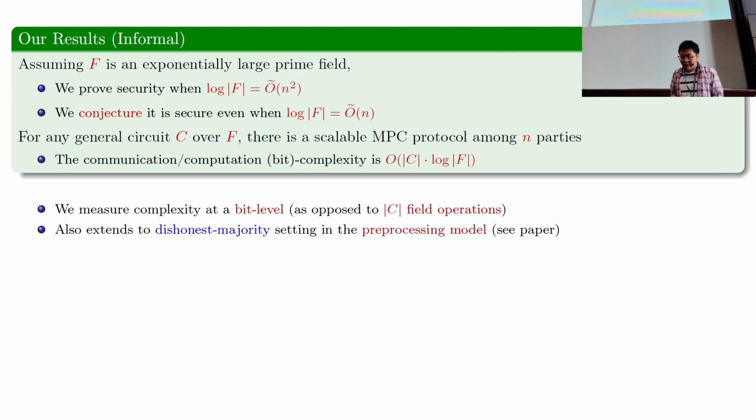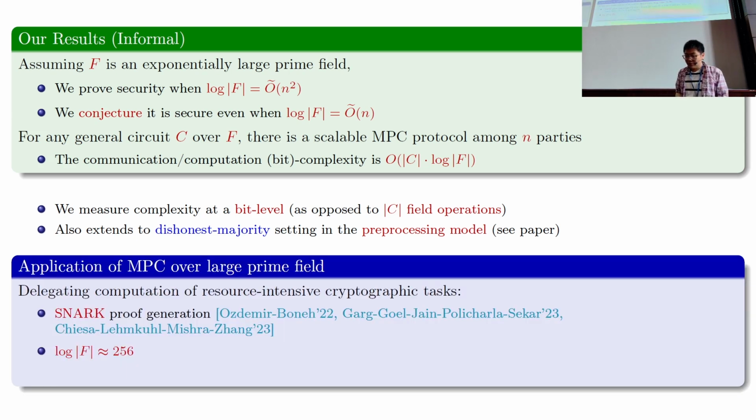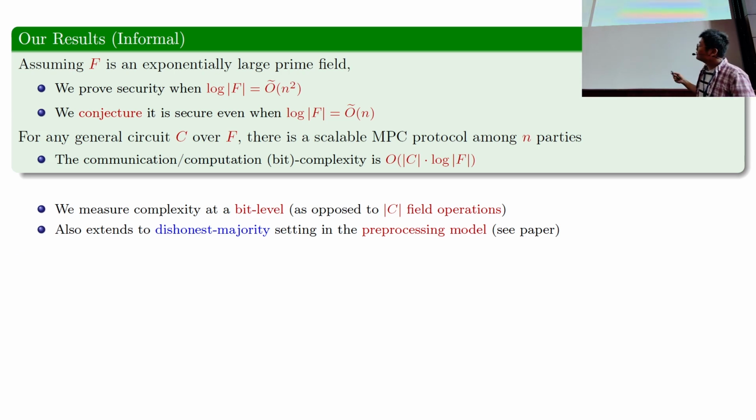And the second thing is that in the paper, we also extend our result to the dishonest setting, assuming a pre-processing model. So in the talk, I won't be talking about it, but I will invite you to look at the paper. One distinct difference between our work and the prior work is that normally in MPC protocols, you only require the field size to be larger than the number of parties. Here, we require an exponentially large field size.